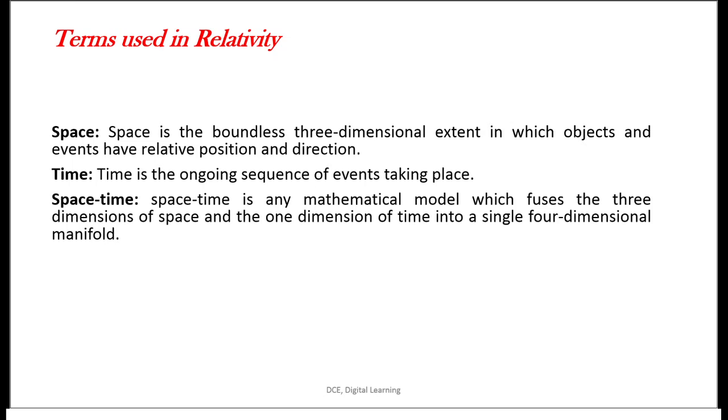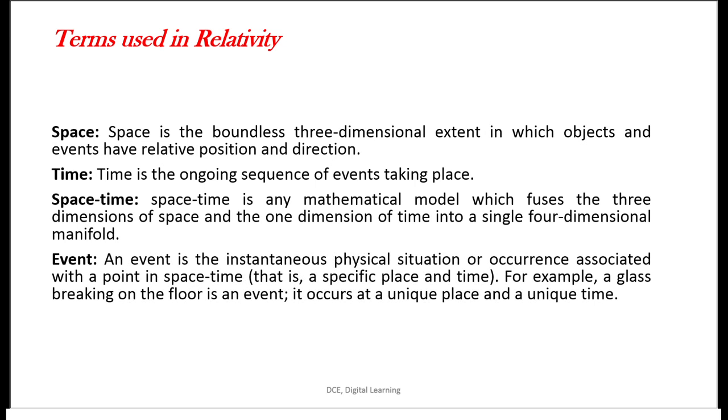Here space time is a mathematical model which fuses three dimensions of space and one dimension of time into a single four-dimensional manifold. Space consists of three dimensions. If we take Cartesian coordinates, it consists of three axes x, y, z, and we are including another coordinate, that is time. So these collaborate to give a four-dimensional manifold.